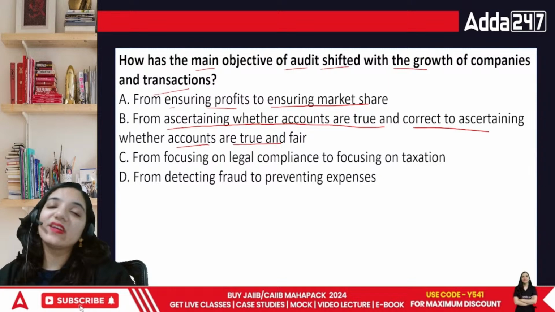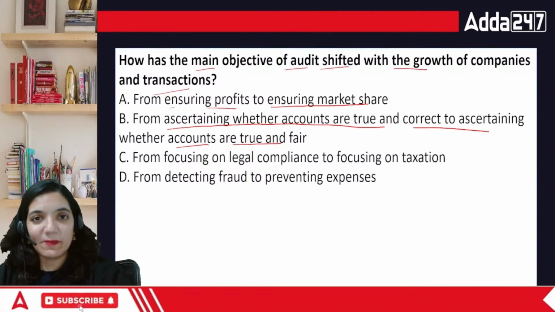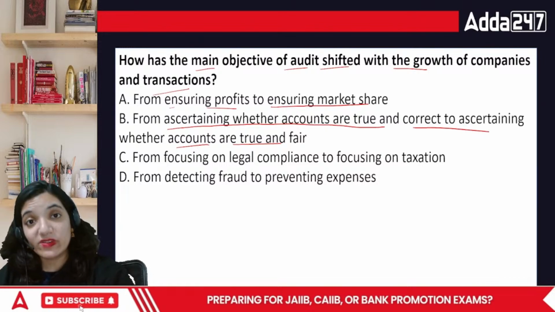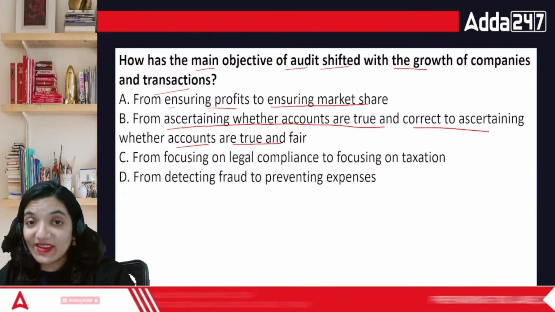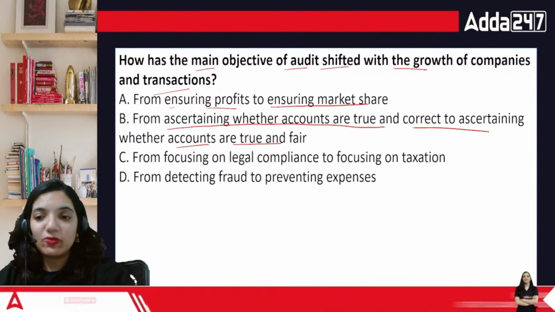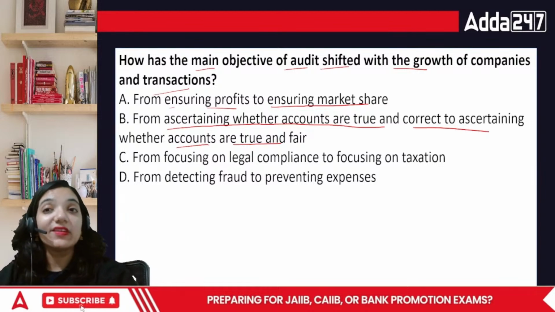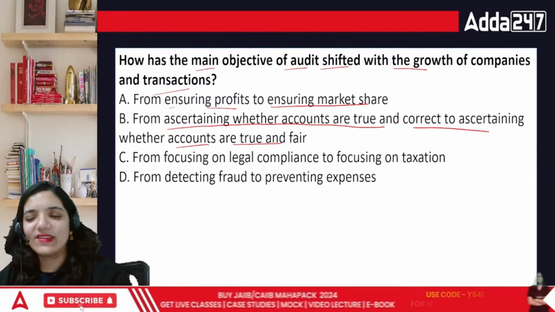You cannot say that the books of accounts are 100% correct. They cannot be. But yes, you can say that the books are true and fair. All the materialistic things, all the relevant things are all correct. Remaining that we don't know about is something that we are leaving for the moment. There is no assurance for all the things which you don't know about. That's another important point.